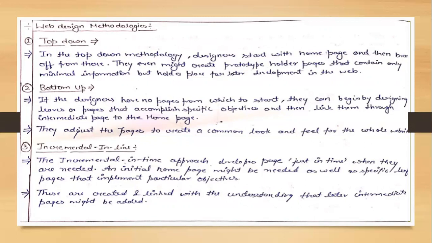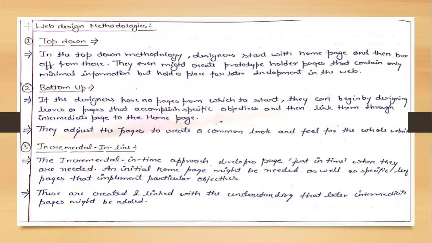Next is the incremental just-in-time approach, which develops pages just at the time when they are needed. It is also called a dynamic approach, because whenever we require any web page in a website, we create that particular web page and then relate it to the home page. So an initial home page might be needed, as well as specific pages that implement particular objectives.